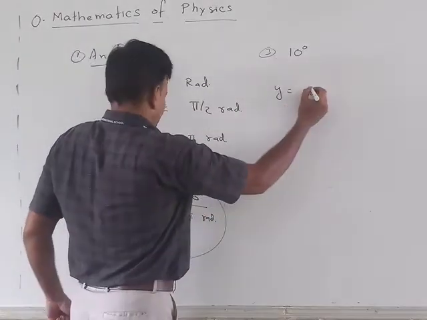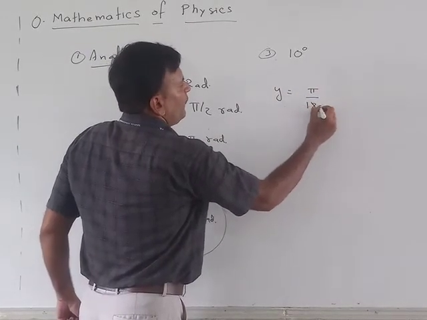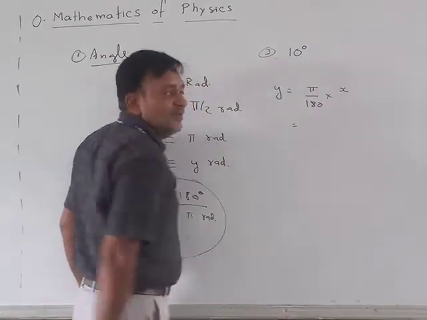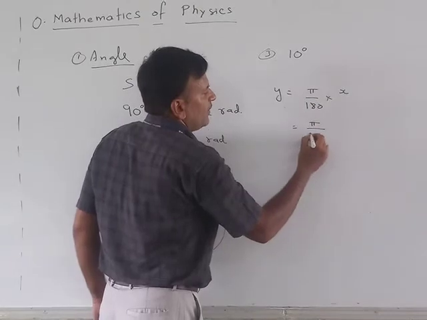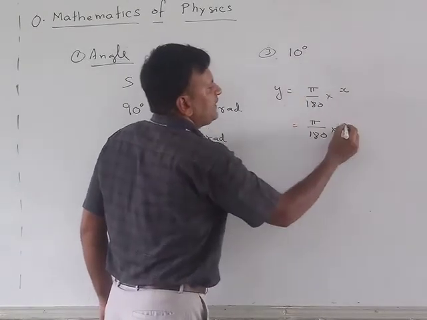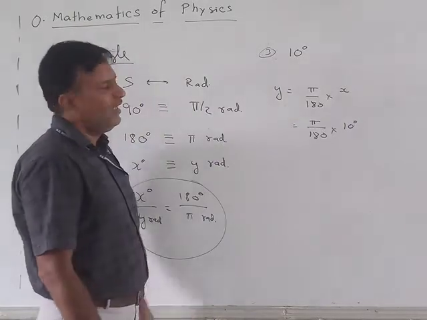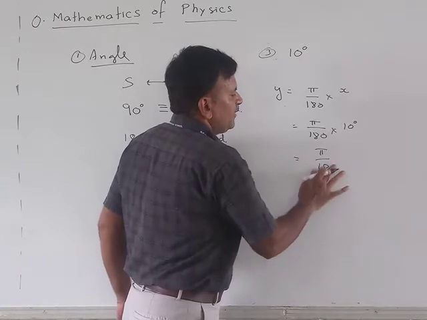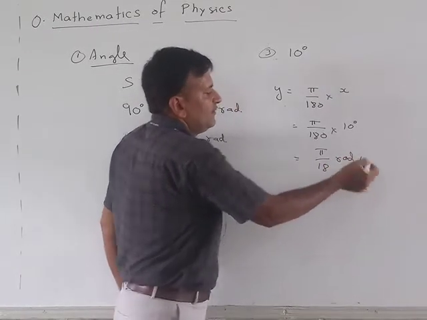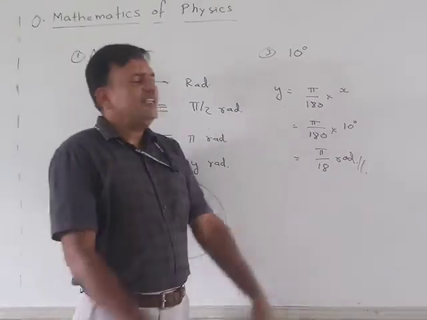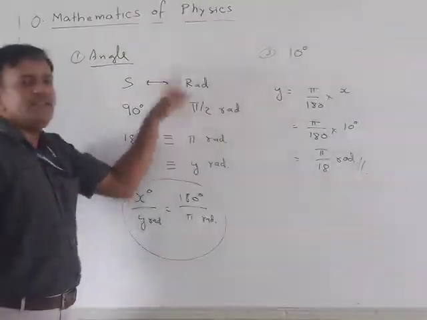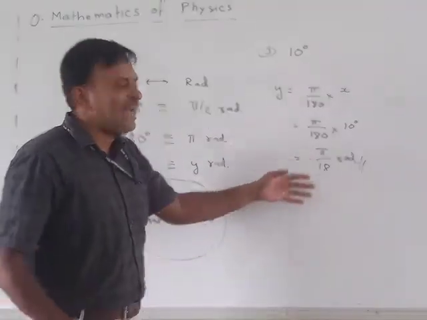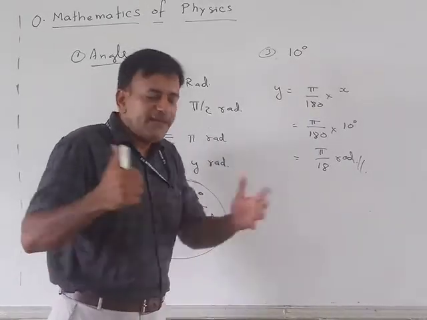So y is equal to pi over 180 into x. What is x? 10 degrees. Easy one. Pi by 18 radians. This is how we convert sexagesimal to radians, radians to sexagesimal system. You have to learn this, because every time you need to convert the angles from here to there and there to here. Okay?